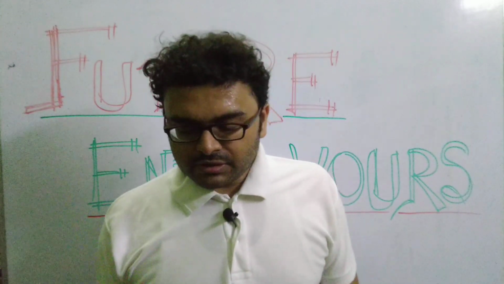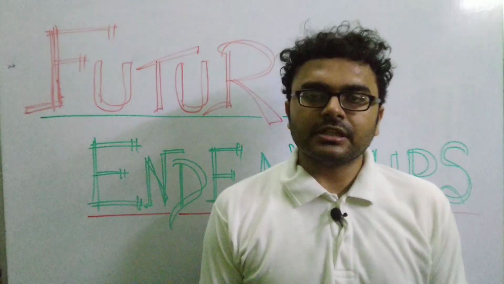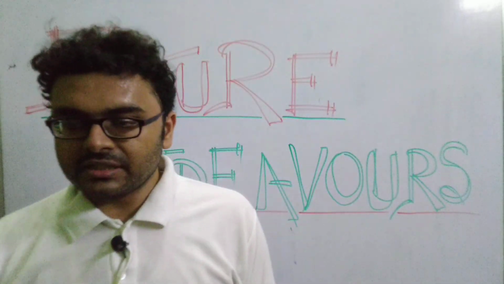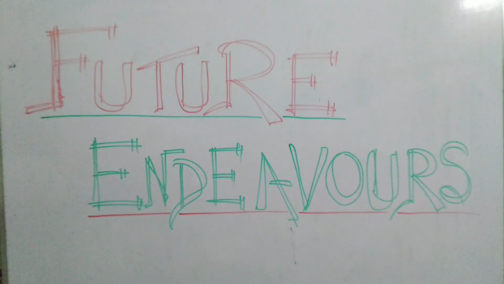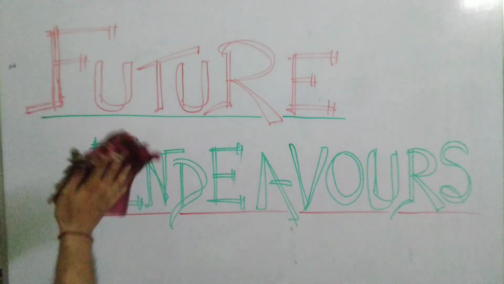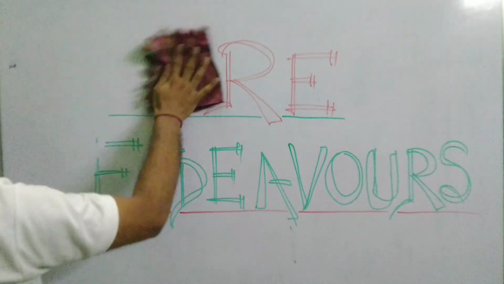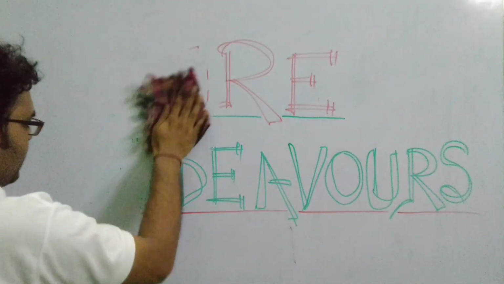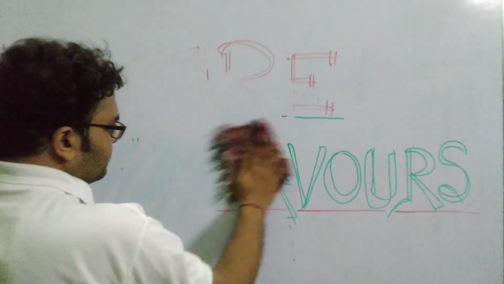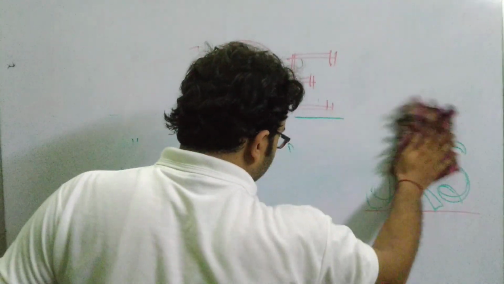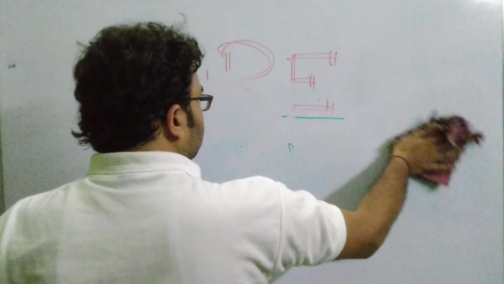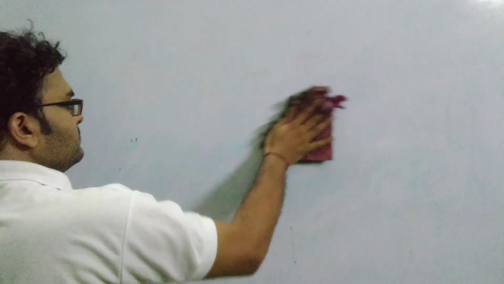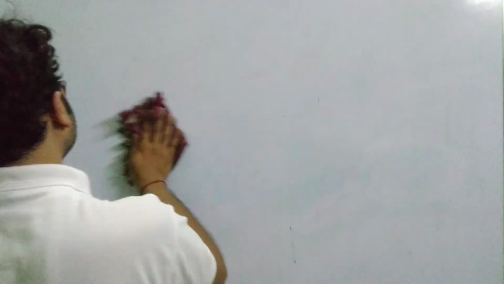So this force is called the force of gravitation, and as we did in the previous class, the force of gravitation is dependent on basically two factors. One is the product of the masses, and the other factor is the distance between the two masses, or more accurately, it depends inversely as the square of the distance between the two masses.